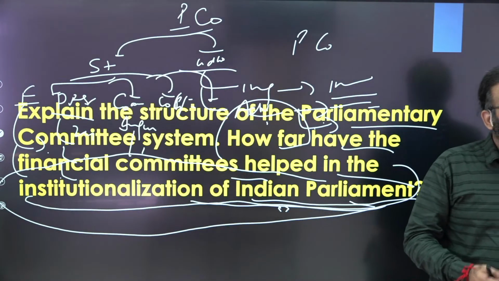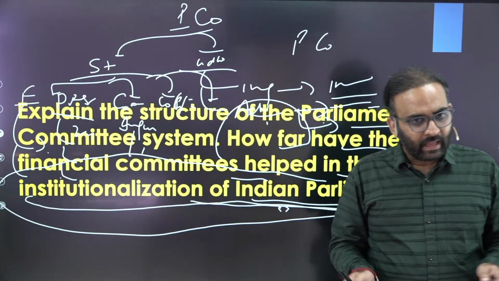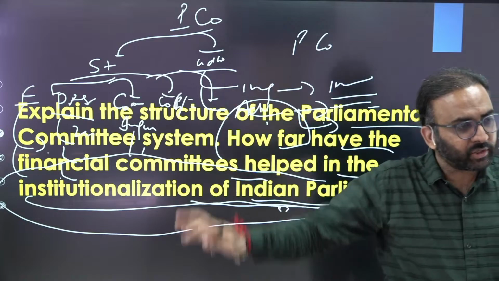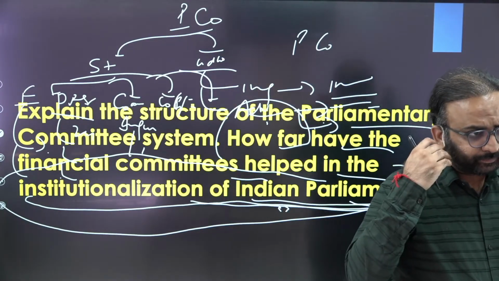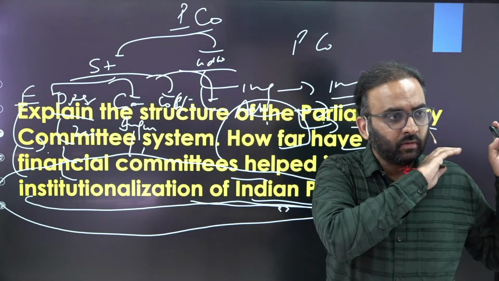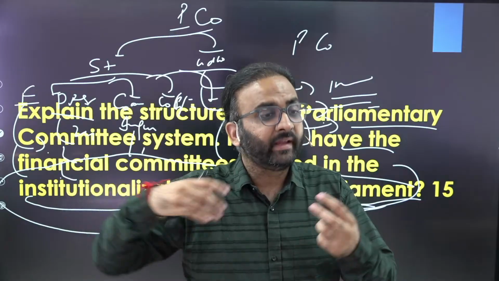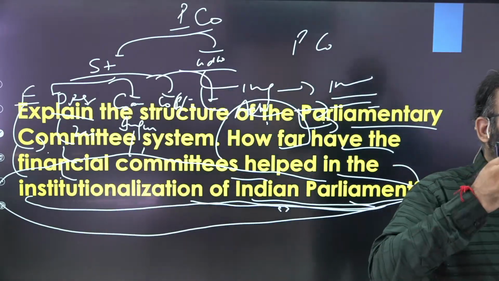For example, the Public Accounts Committee helps to examine bulky, technical, complex reports of the CAG, right? It helps to monitor the expenditure by the executive throughout the year through the Estimates Committee.